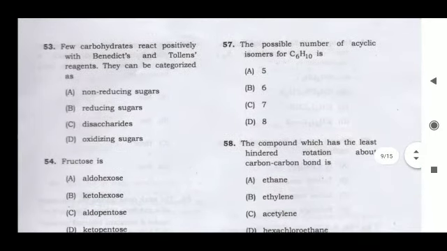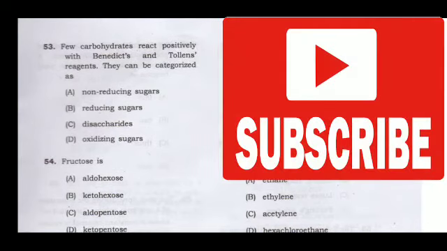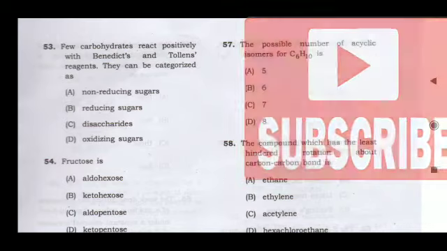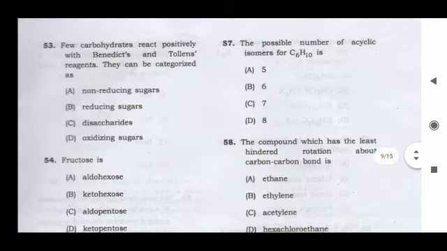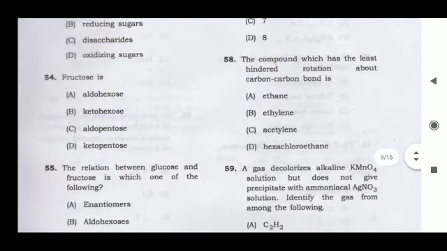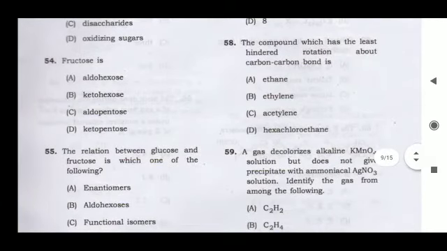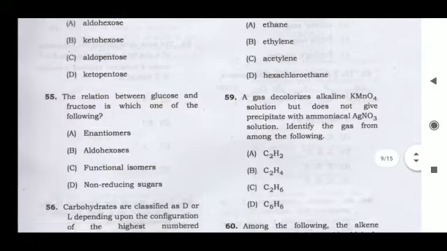Next, question 53. Few carbohydrates react positively with Benedict's and Tollens' reagent. They can be categorized as, so we know that carbohydrates which react positively with Benedict's and Tollens' reagent are reducing sugars. So option B is correct. Next, fructose is a ketohexose. So option B is correct.